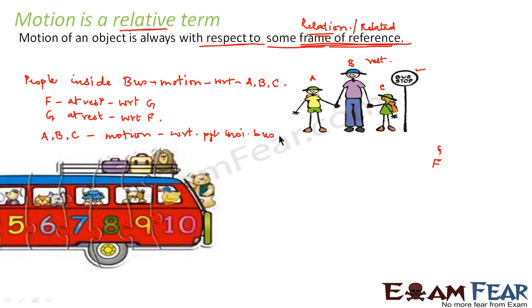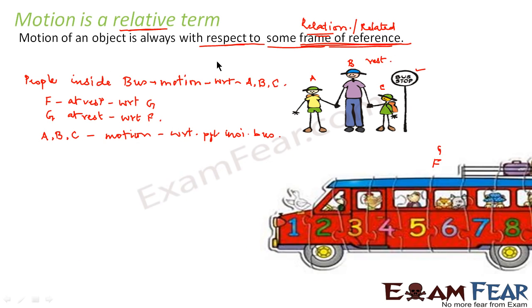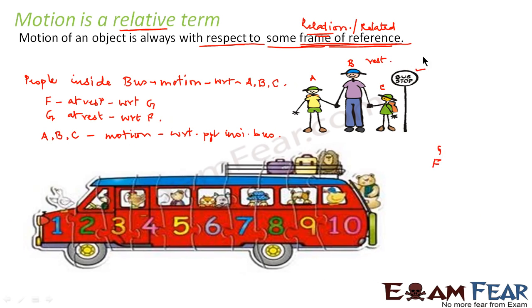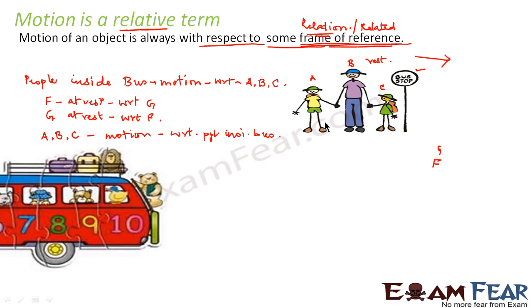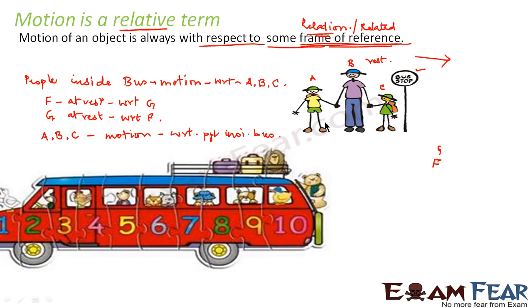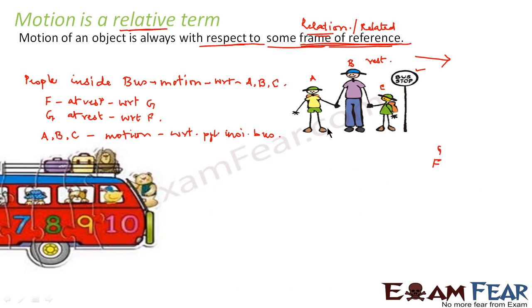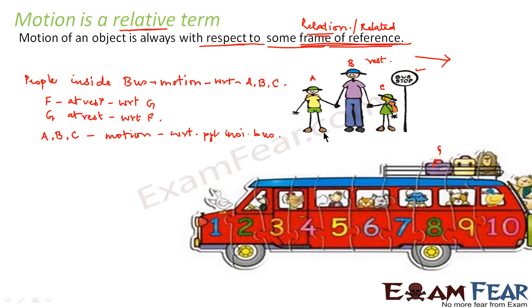That means for somebody like F or G who are sitting inside the bus, they will get a feeling as if these three people are moving in this direction. So this is what is known as the relative term of a motion. That means we always define motion of an object with respect to some frame of reference.